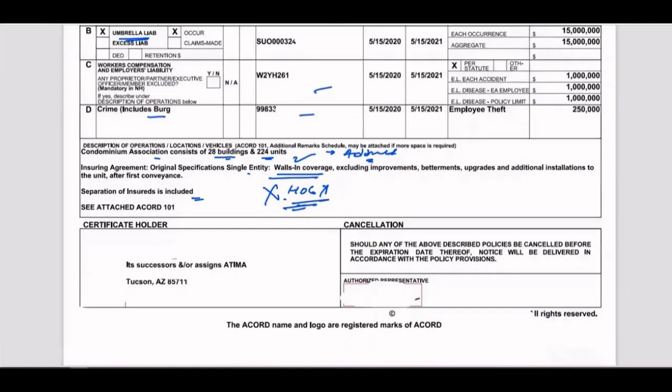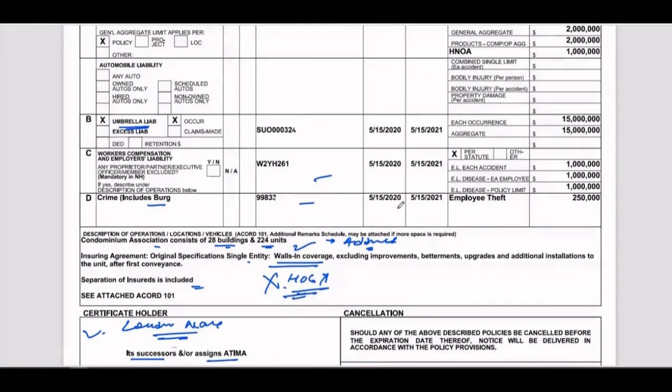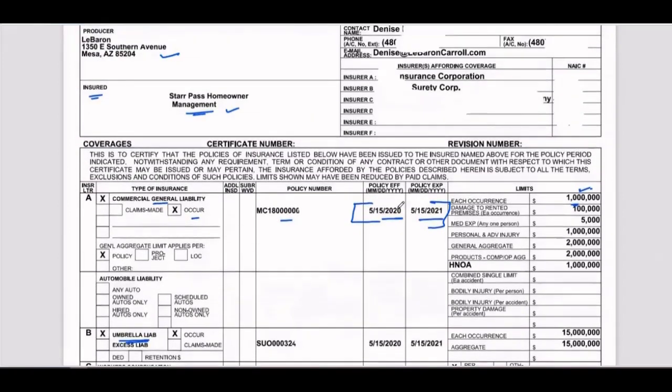Here it's successors and assigns, right? Here your lender name will be written. Mortgagee clause is always required. This is how we are going to check the master policy. Are we good? We need to check everything except the coverage. We are not worried about coverage.